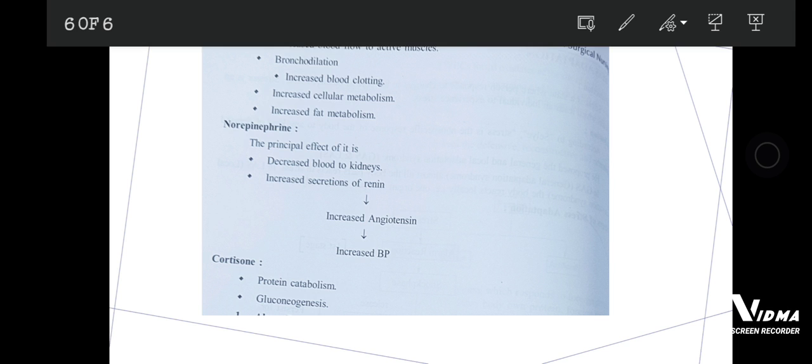The last one is cortisol. With cortisol, protein catabolism and gluconeogenesis will occur. After cortisol is released, it may do gluconeogenesis and protein catabolism. So this is all about today's class.